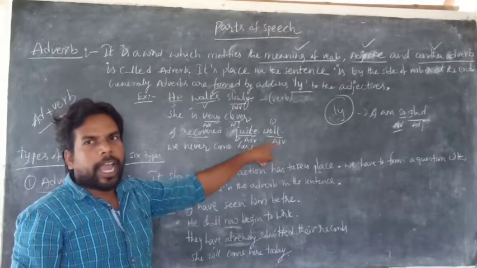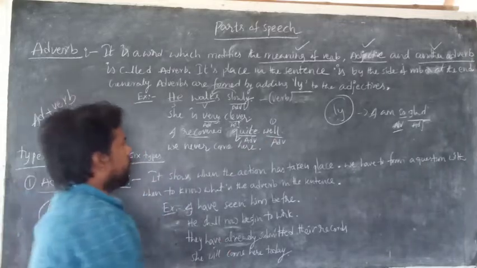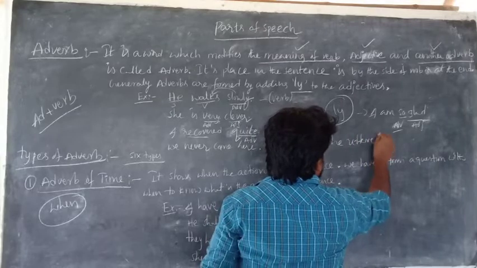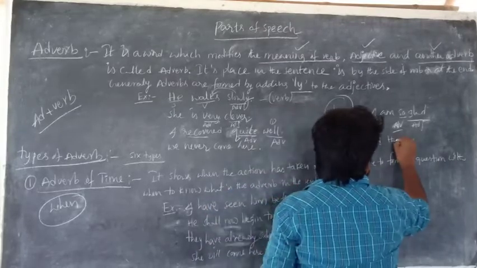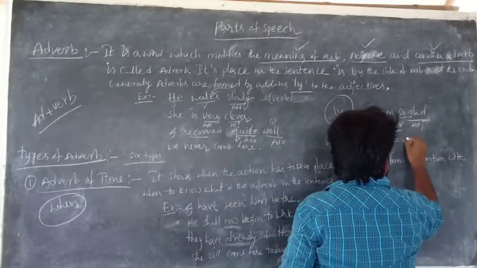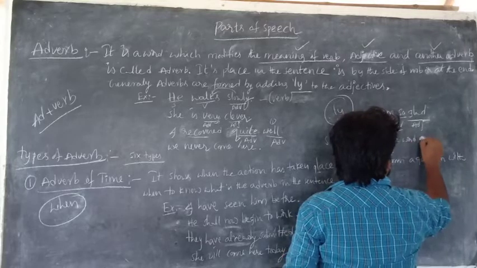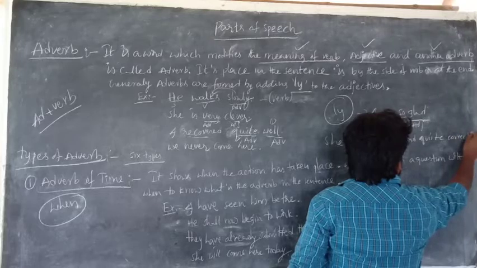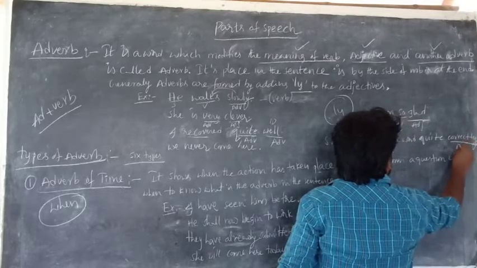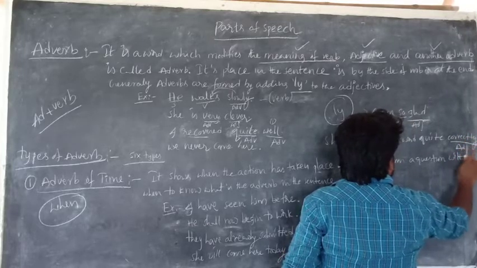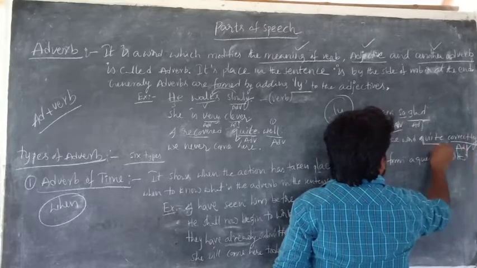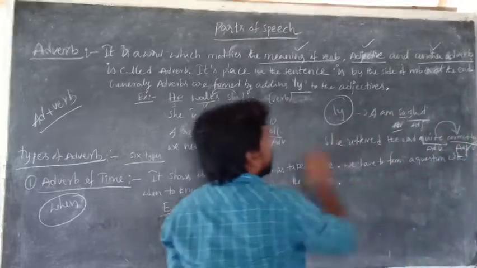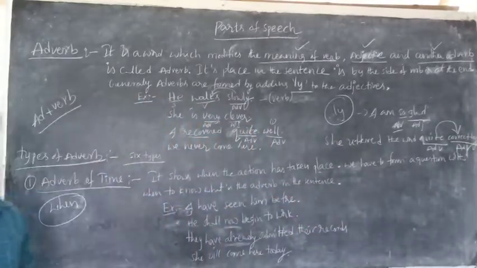Is it clear? And one more example. She uttered the word quite correctly. Here, correctly is an adverb, and quite modifies the adverb, so this is also an adverb.